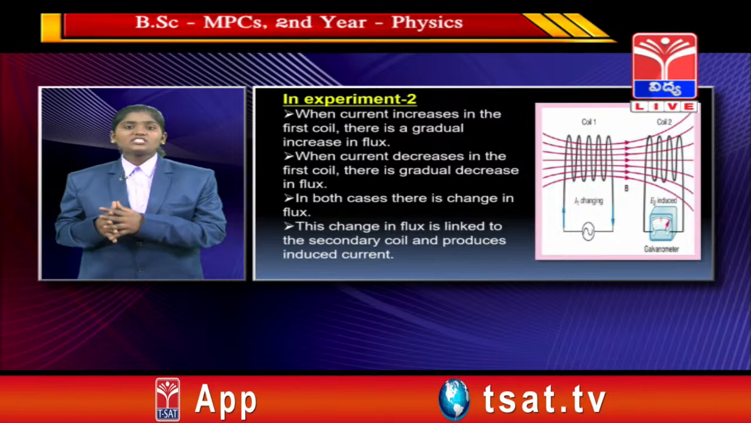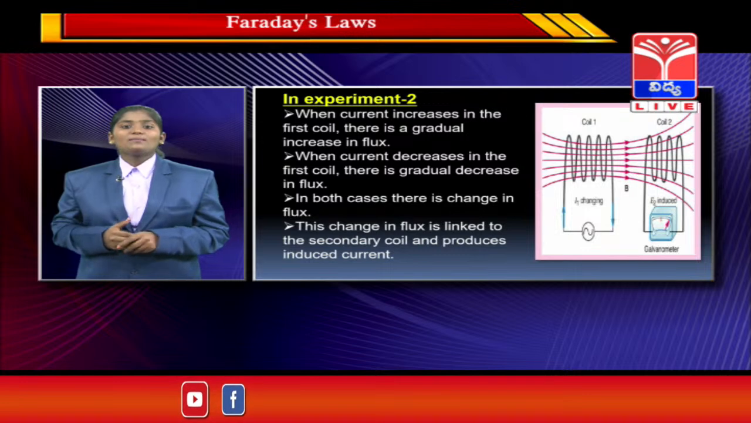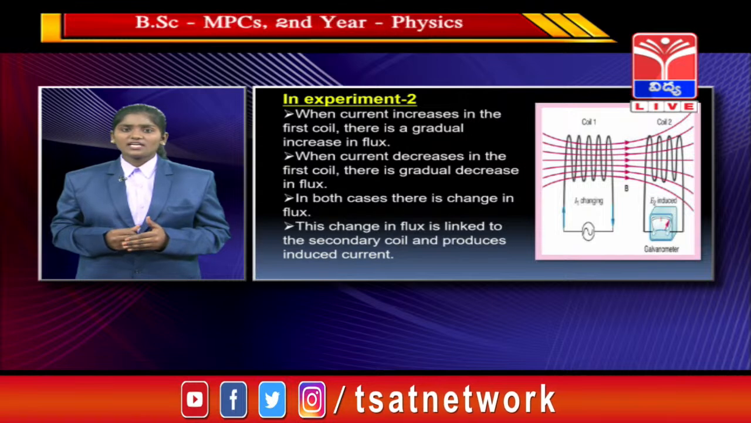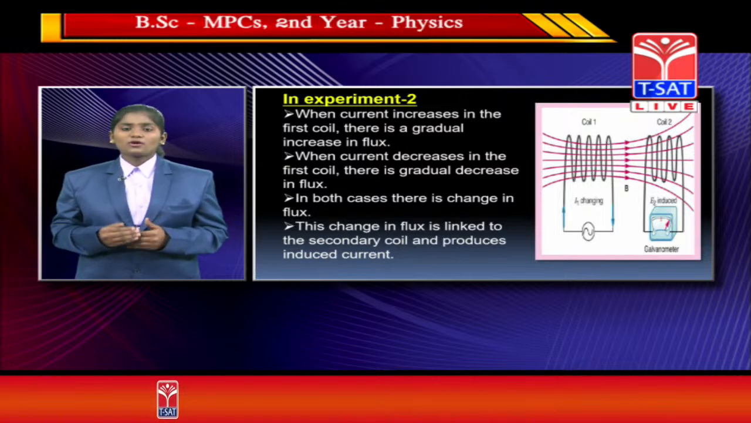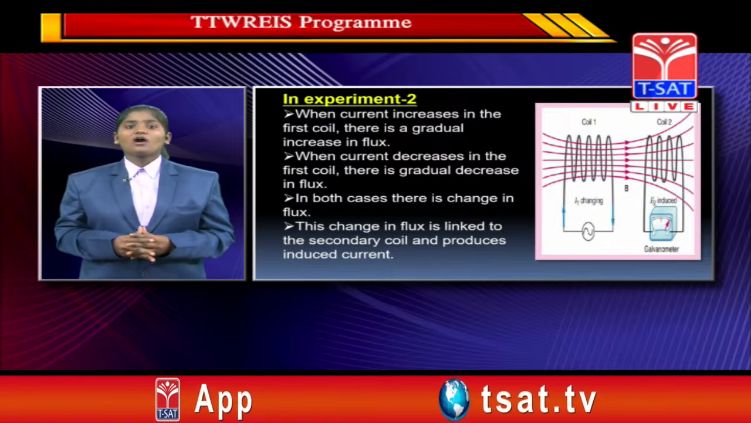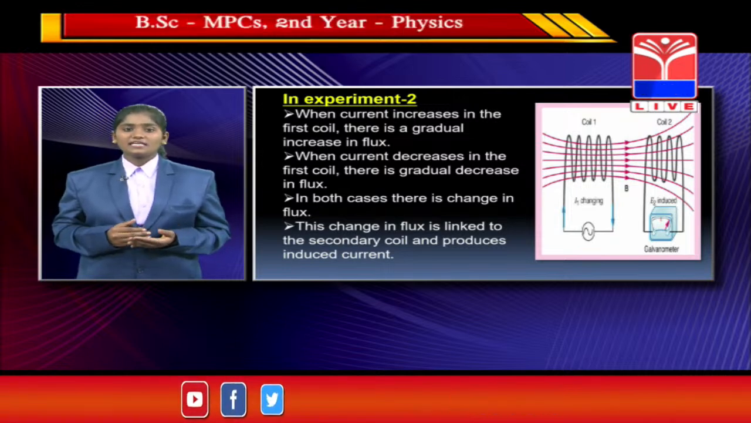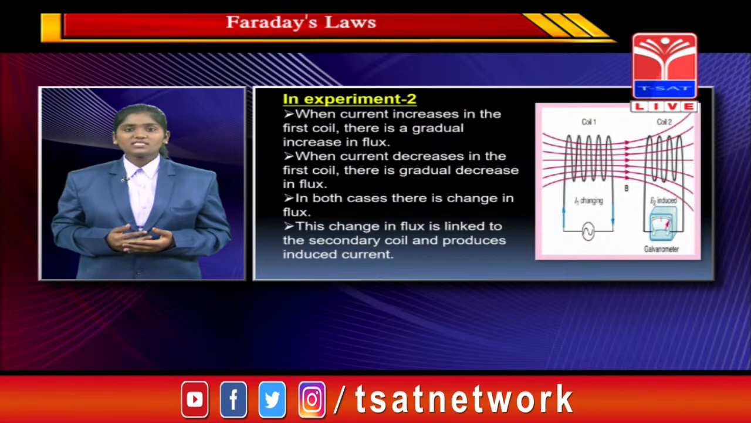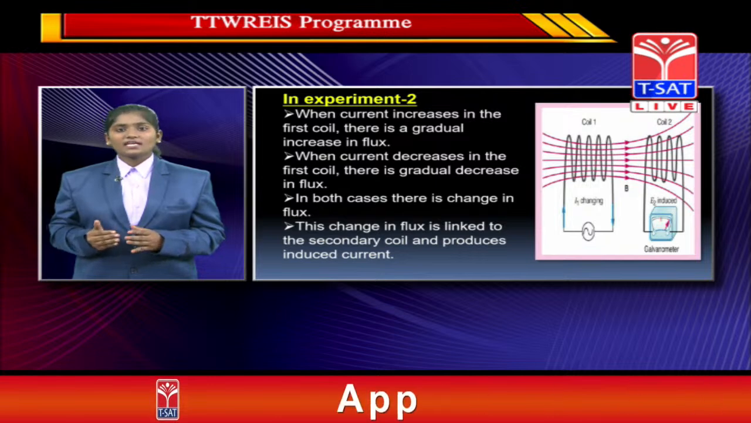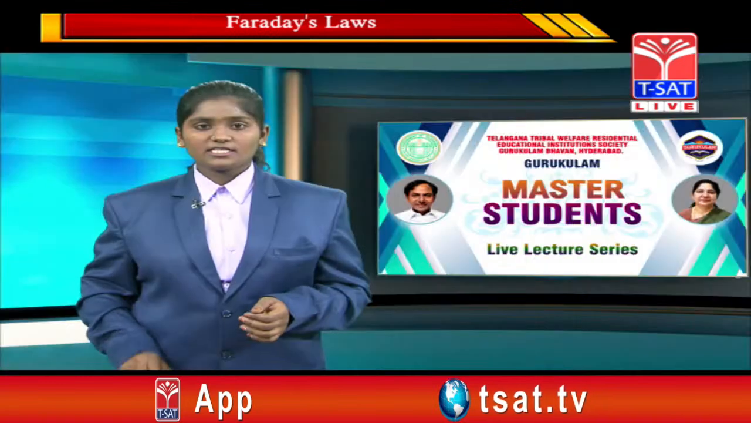So there is a change in flux, and this change in flux is linked to the secondary coil and produces induced current. The flux is changing in the secondary coil, and there is a production of induced current in the secondary coil. From the explanation of experiment number 1 and experiment number 2, what we have learned is, if the current is increasing, then there is an increase in flux. If the current is decreasing, there is a decrease of flux in the secondary coil, which is linked with the secondary coil. I hope you understood, and let us move.